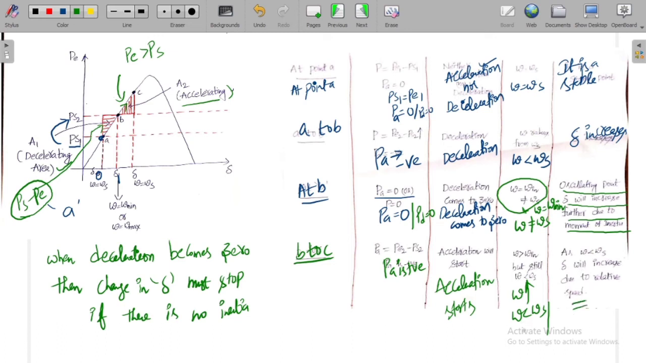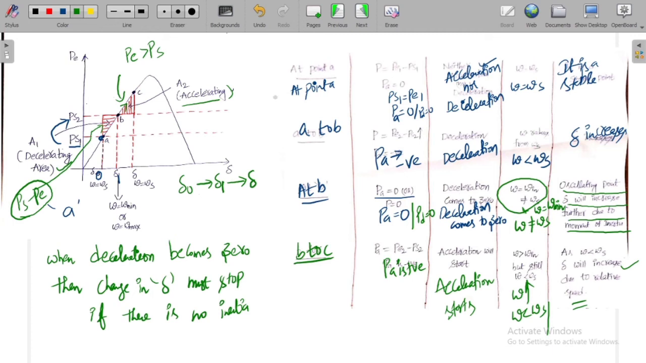See why there is a relative speed? Omega is nothing but the speed of rotor. Omega s is nothing but the speed of the stator magnetic field. Now there is some relative speed between the rotor and the stator magnetic field. That is the reason why delta will increase, right? So from B to C, delta increases from delta 0 to delta 1, then from delta 1 to delta.